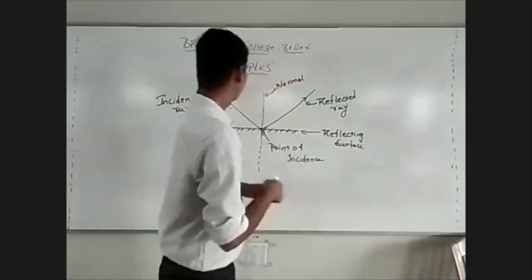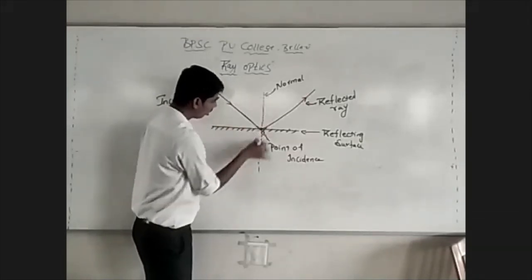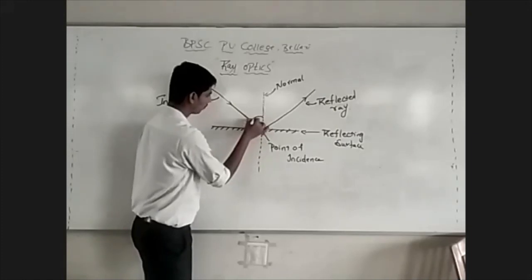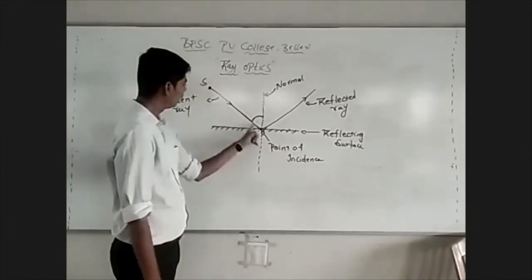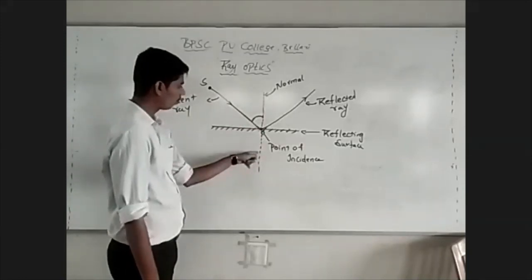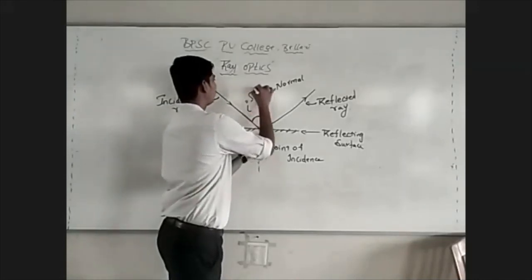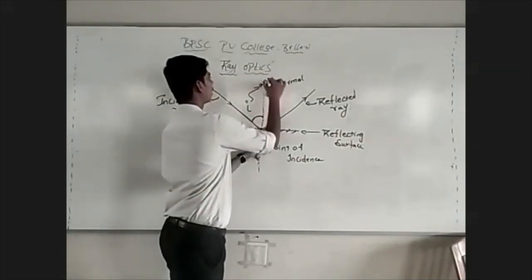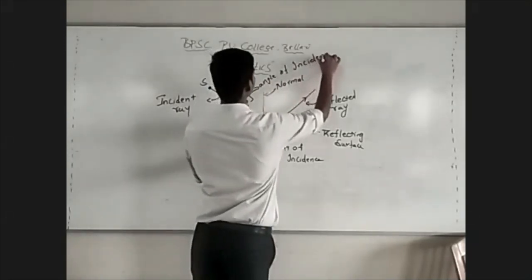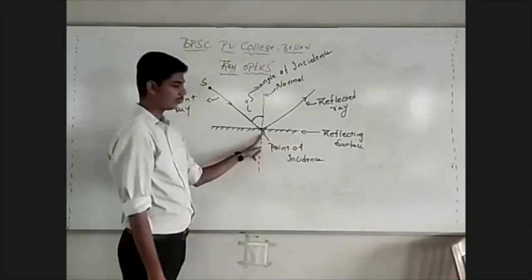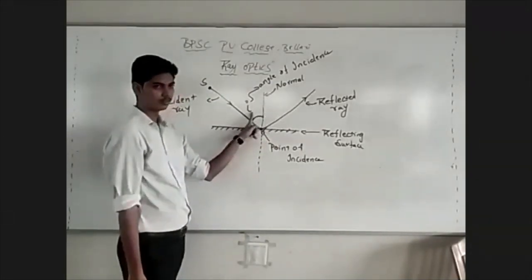Look, there is some angle between this incident ray and the normal. The angle between the incident ray and the normal drawn at the point of incidence is called the angle of incidence.